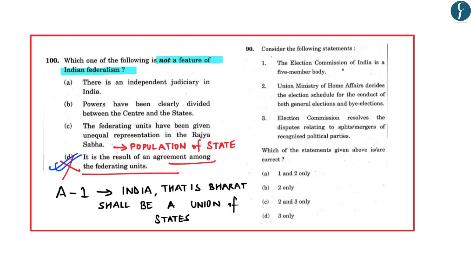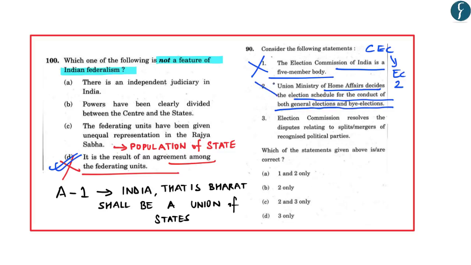The next question was, the Election Commission of India is a 5-member body. No, as of now, the Election Commission of India is a 3-member body, comprising the CEC as well as 2 other election commissioners. Second option was, Union Ministry of Home Affairs decides the election schedule for the conduct of both general elections and by-elections. No, it is decided by the Election Commission of India. Third, Election Commission resolves the disputes relating to splits or mergers of recognized political parties. Yes, this statement is correct. So in this, D was the correct answer.